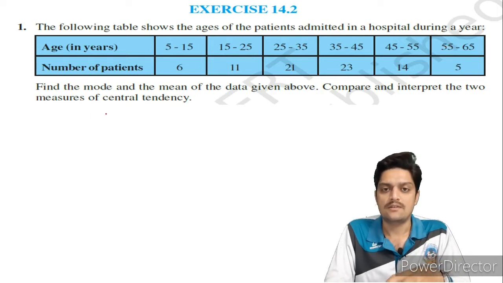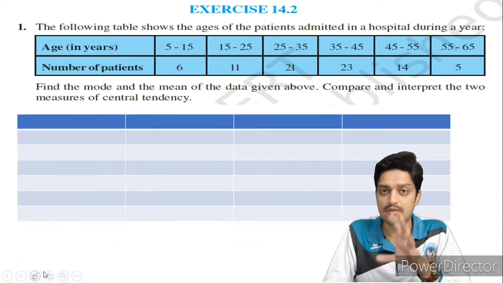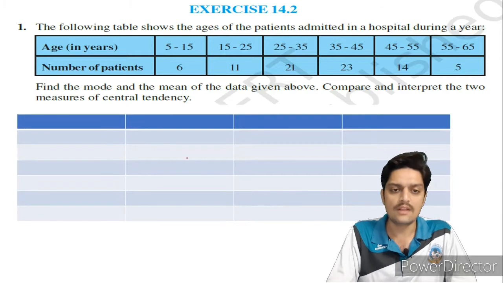Okay, first let me show you this table. We have to make one table, so first I will write down the class interval.